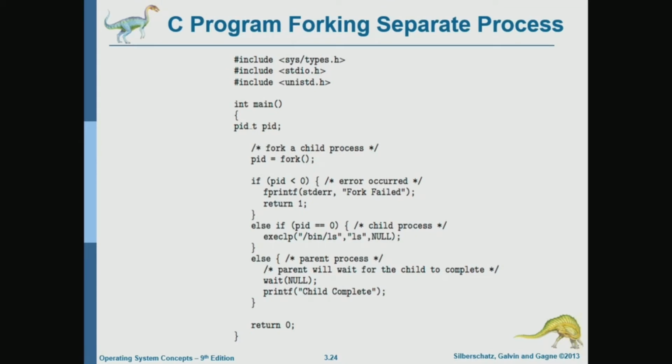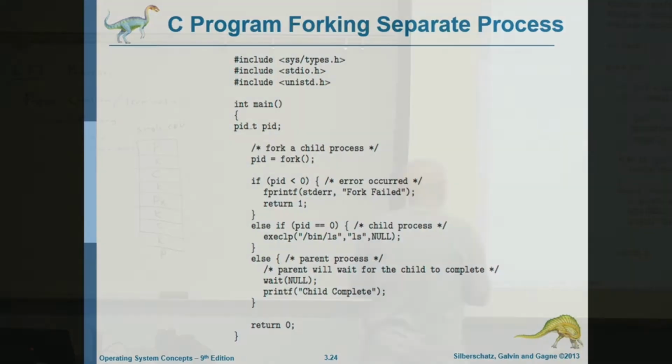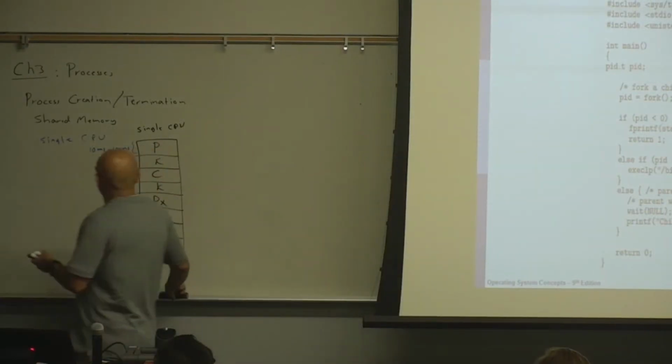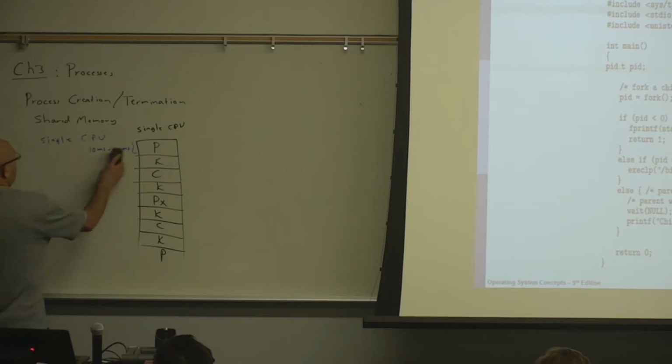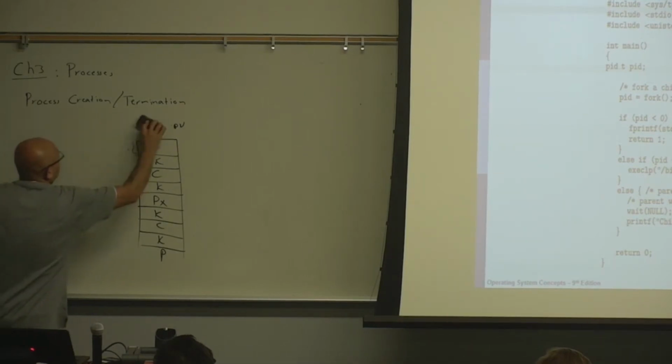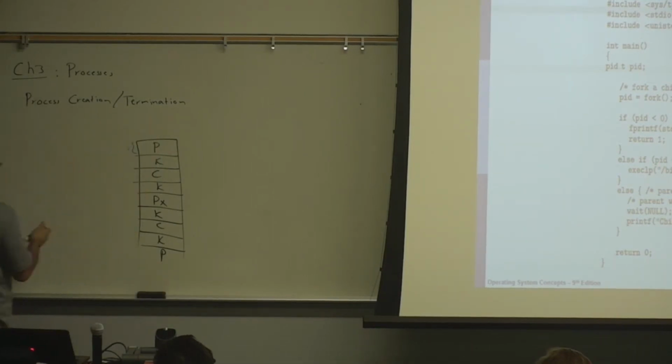The fork will magically return 0 to the child, and it will return a number greater than 0 to the parent. One way of illustrating this is, you have your parent in memory.